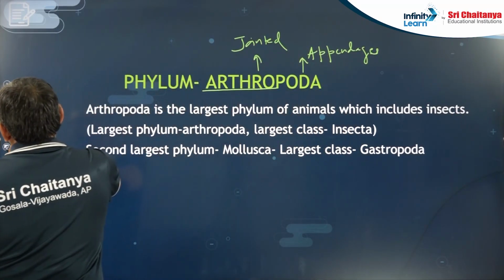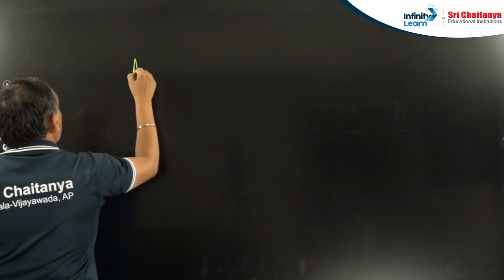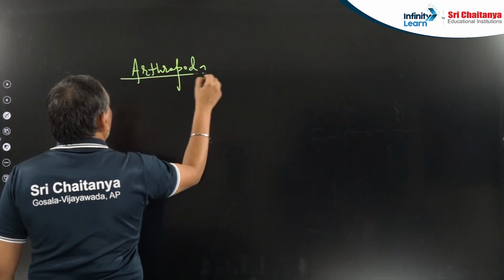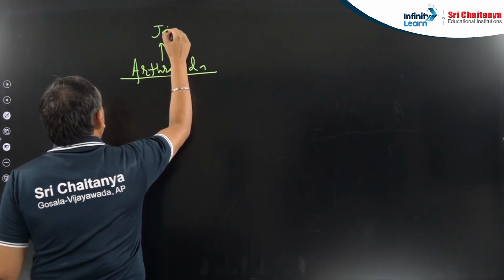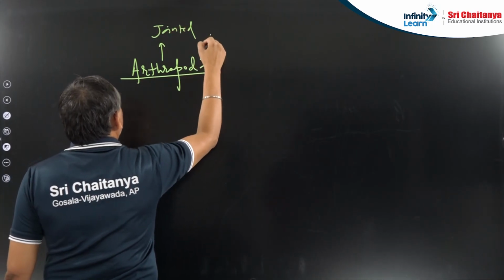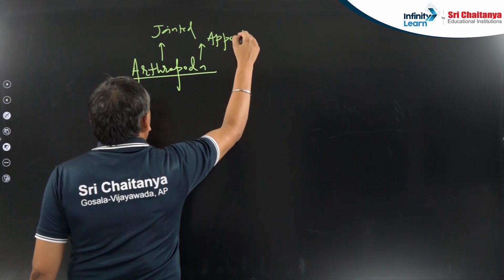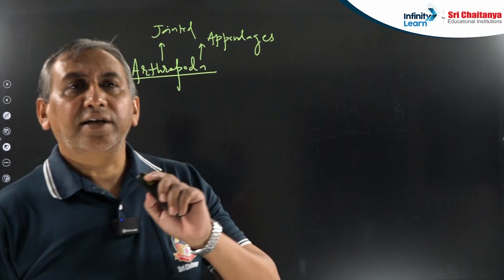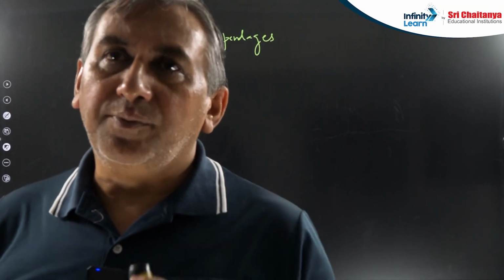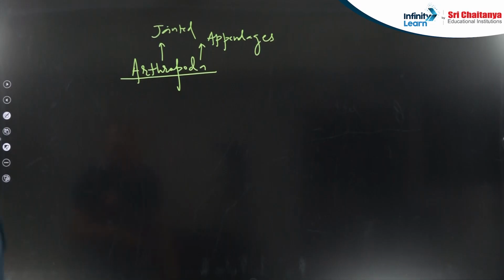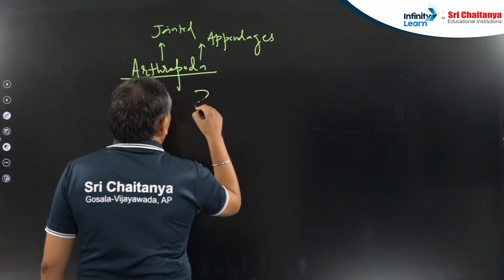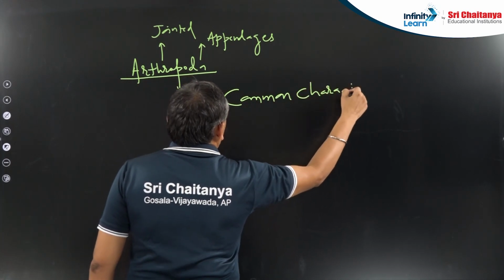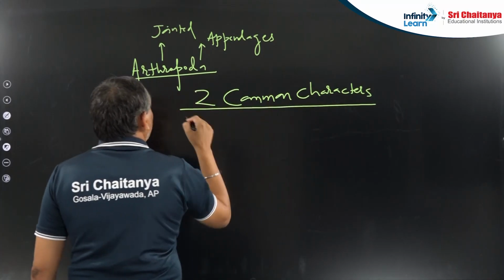So what are the two common characters which are present in all arthropods without exception?